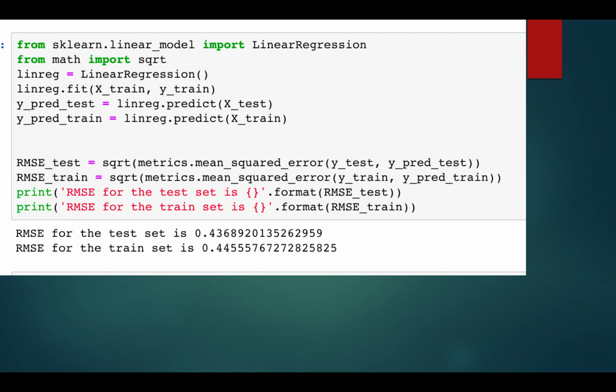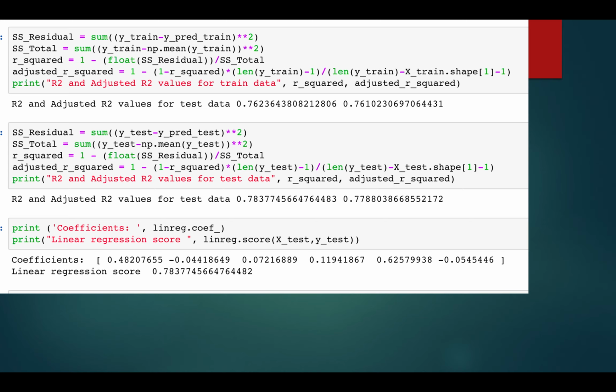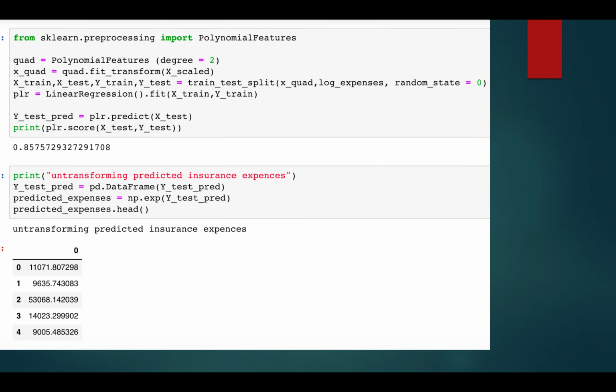From the linear regression details, it is found that the RMSE value is around 0.44, and the R square values are 0.78 and 0.77, for the R2 and adjusted R2. When we derive the coefficients, we get all five coefficients for that linear model. The predicted score for the linear regression comes to around 0.78. Then we move to the polynomial regression of degree 2.